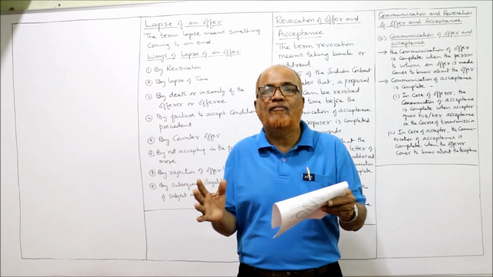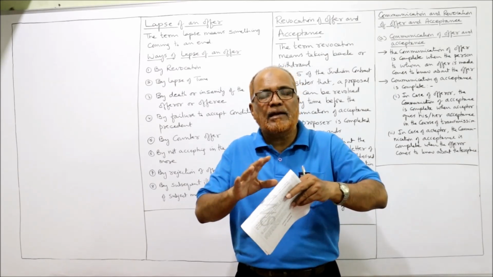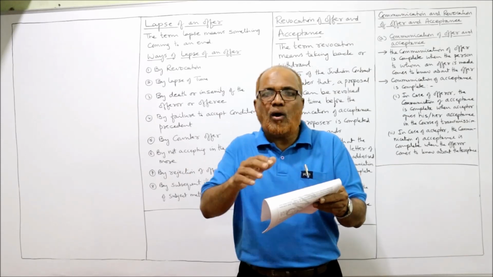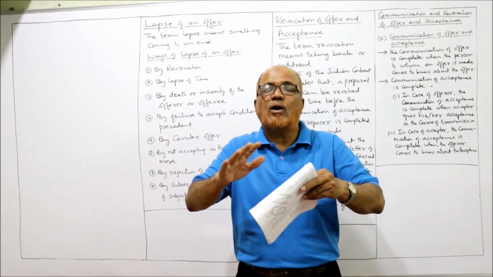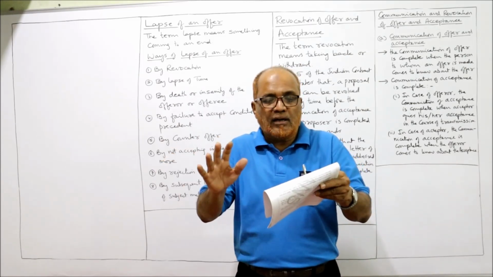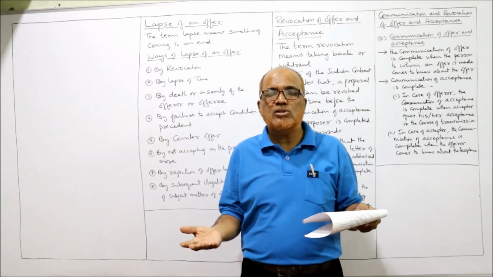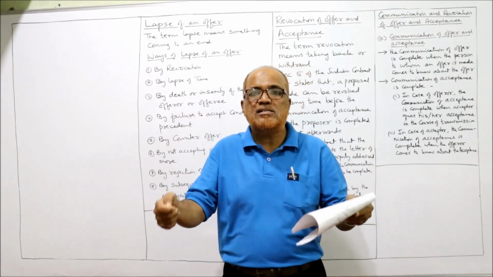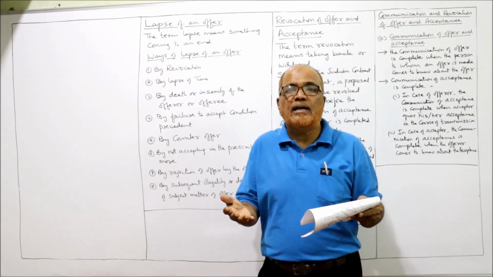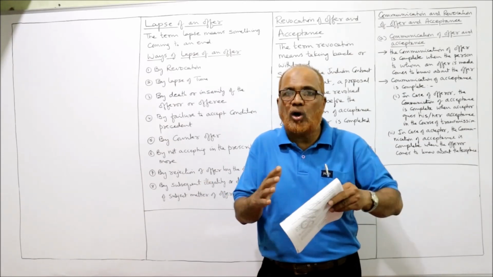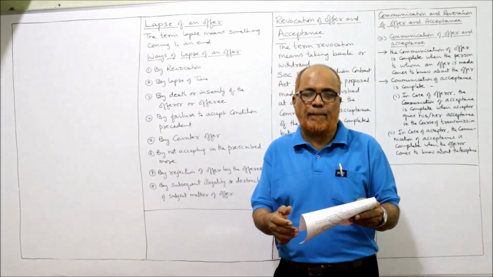Unambiguous. It should not be vague. So here the offer is completely uncertain, completely vague. How vague? When A offered to take a house on lease for 3 years, the terms are that the house should be thoroughly repaired, and the drawing rooms should be handsomely decorated. So there is no standard to measure the handsomeness of the drawing room. So the offer is completely uncertain, vague, not clear. So in this case, the offer is not a valid offer.